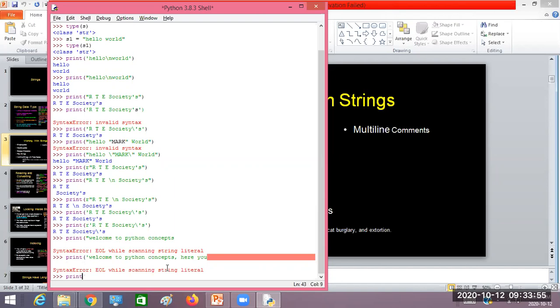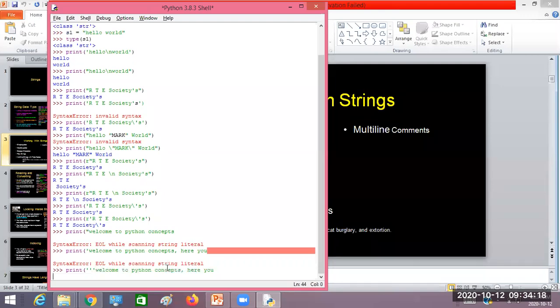That can be done with a pair of triple quotes. It may be three single quotes or three double quotes. Now look here, I'll copy this, and now three single quotes are written. Now I press the enter button. What happened? I started with three single quotes and typed some text, then pressed enter. Now it is waiting in the next line. It is not treating it as the end of the print line. It is waiting for some more data from the user.